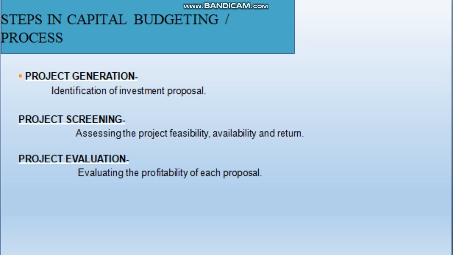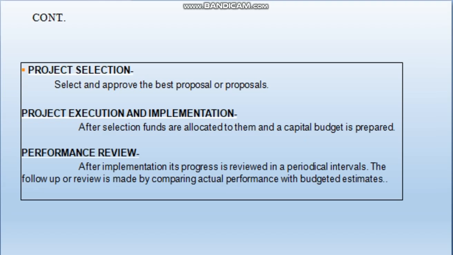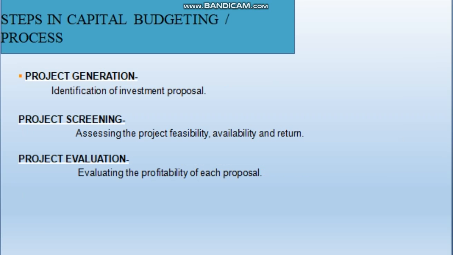The steps of capital budgeting involve project generation, project screening, project evaluation, project selection, project execution and implementation, and also the performance review. So let us see in detail what the different steps are. The first step is project generation.